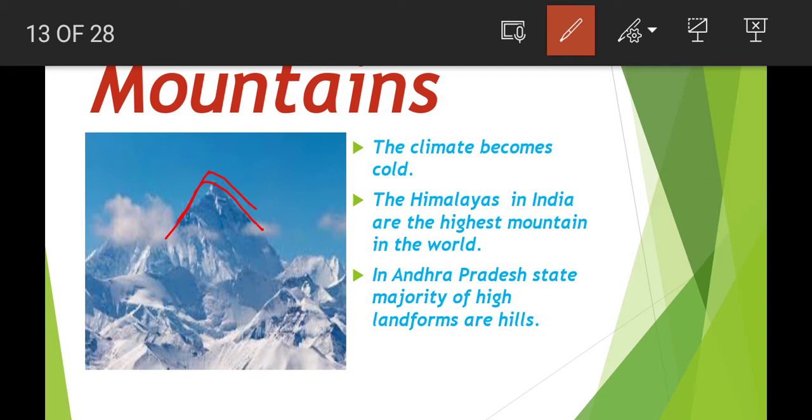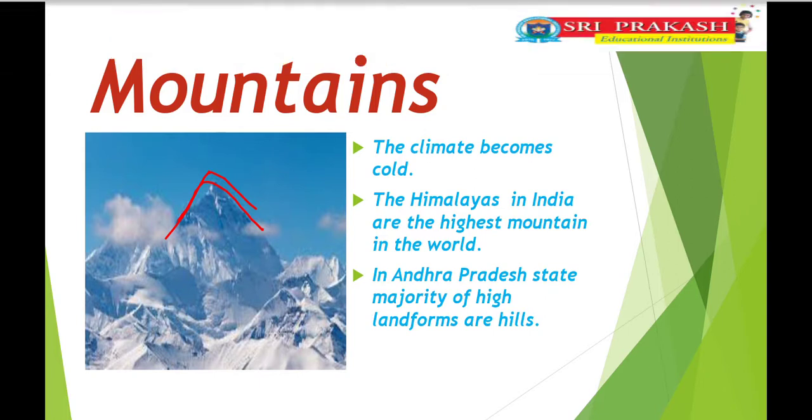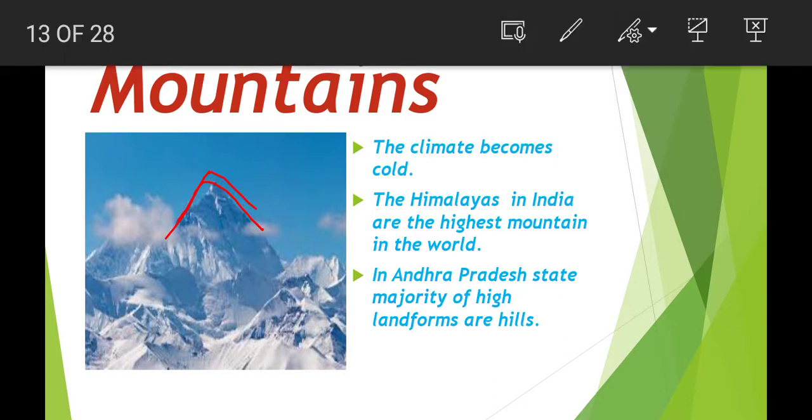The Himalayas are totally covered with ice, children, because these are high places. High places always become cold. For example, take Lambasingi. Did you go to Lambasingi, children? Lambasingi or Araku Valley. These are high places, hill areas. So the temperature is very low in this region, very cold areas.